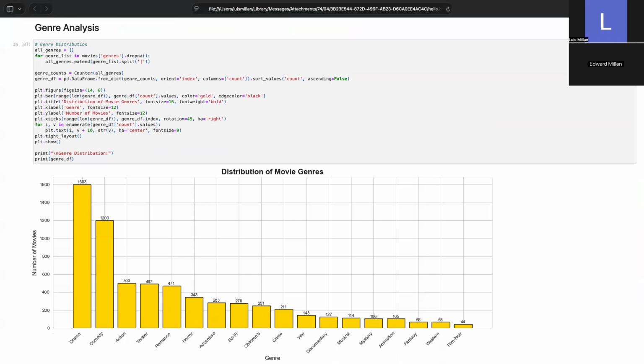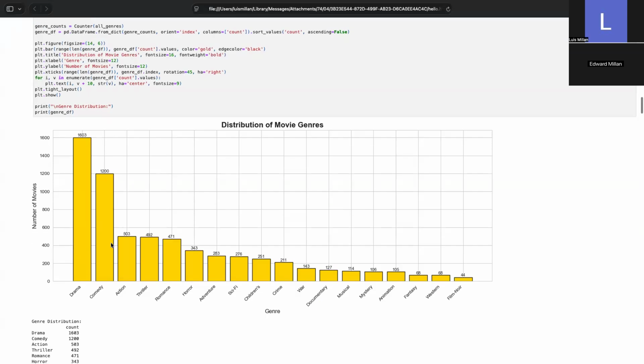So this context is important to us because it helped inform a modeling strategy. While we could build a content-based recommender system using features like this, we decided that due to the high data sparsity, capturing latent user behavior would be more powerful than relying on broad metadata tags, such as genres of movies.